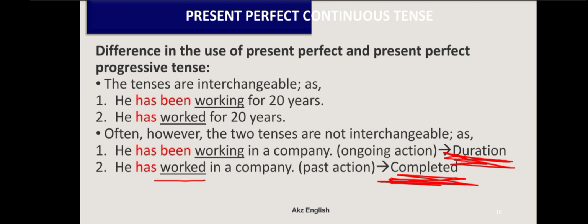And one thing must be remembered, that where do we use? In the previous video I talked about the present perfect tense, that the first usage was action started in the past and still continuing in the present. So now here the question arises, what is the difference? How do we differentiate between these two sentences? So there is one difference, that we may elaborate.